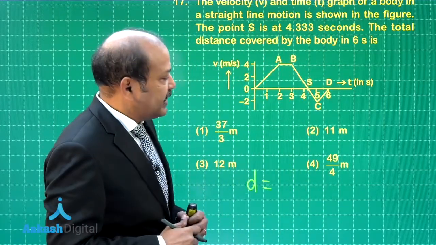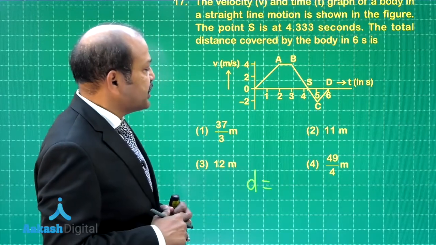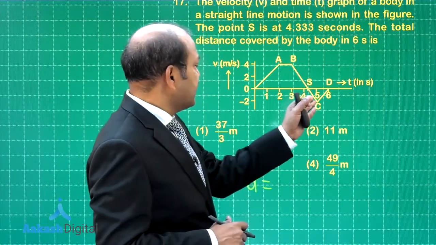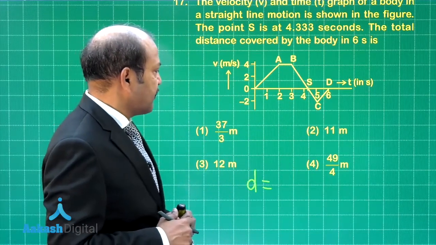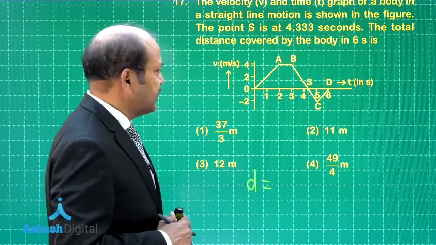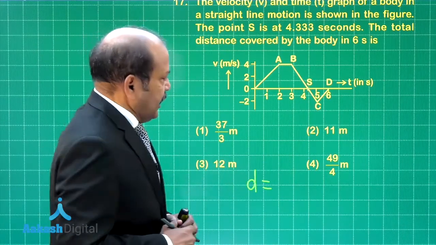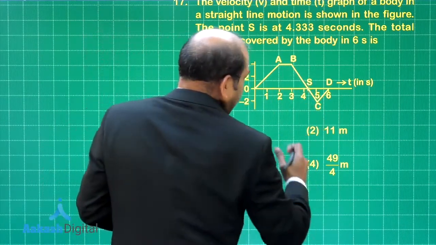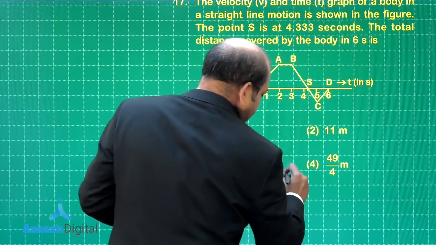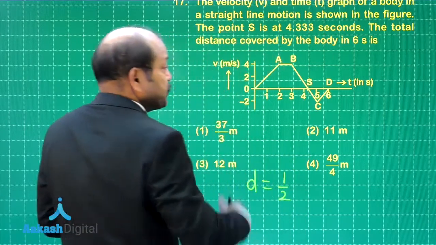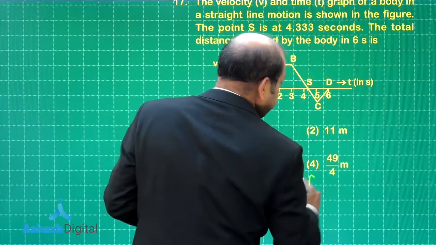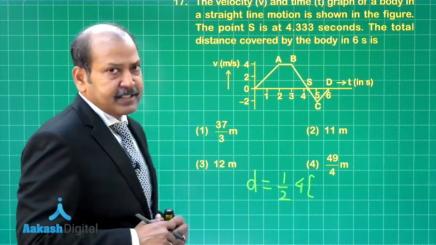Now, there is some interesting thing to note here. We can see that in fact the value of speed here is indicated as 2 meter per second, the value of velocity is given as minus 2 meter per second. So, that is fine. Let us find the area of the first trapezium. The area of the trapezium is 1 by 2 into the height, which is 4 second, multiplied by the sum of the parallel sides.